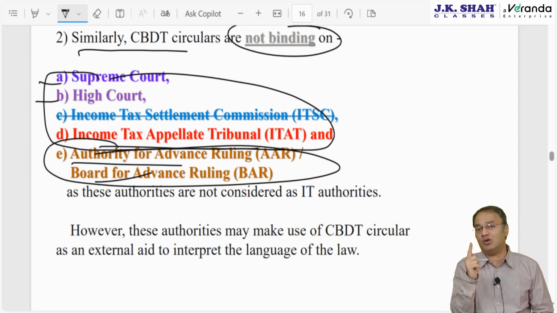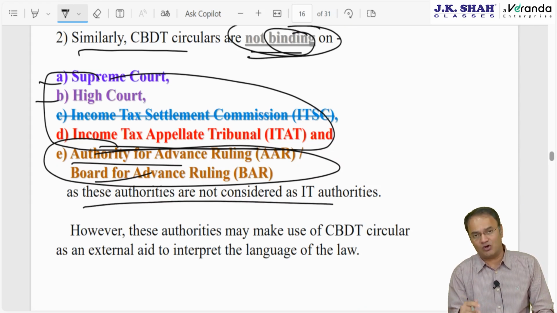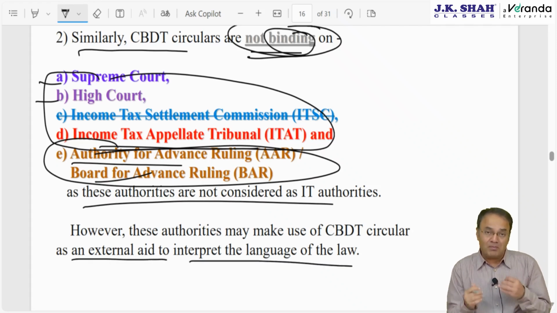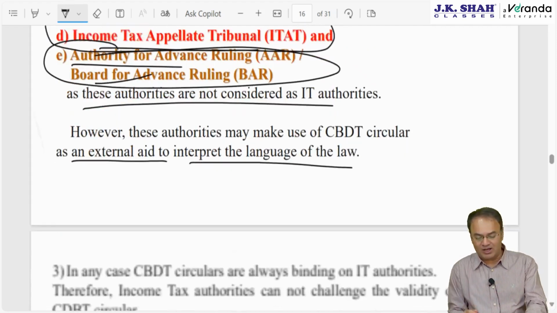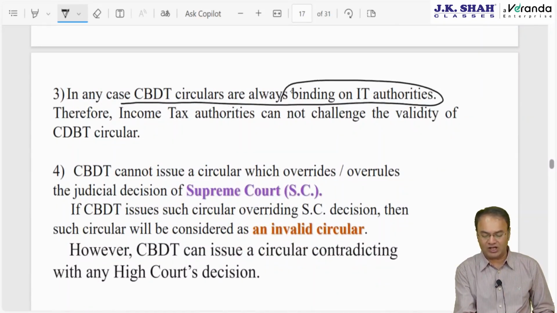Please listen to my statement once again. I said not binding. Not binding because these are not income tax authorities. I am not saying these people cannot follow. They can follow if they wish to. They can use a CBDT circular as an external aid to interpret the language of the law. Not forcibly binding on them, but they can use it. In any case, CBDT circulars are always binding on income tax authorities. Income tax authorities cannot challenge.